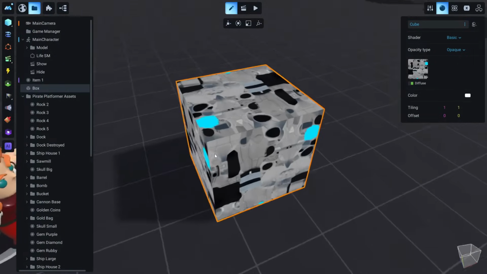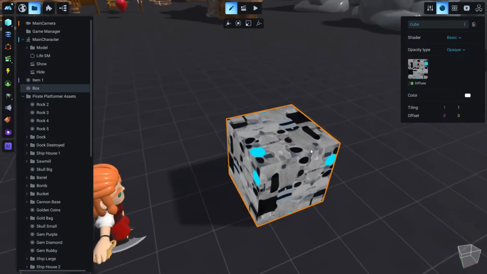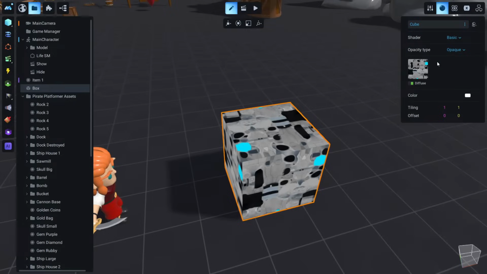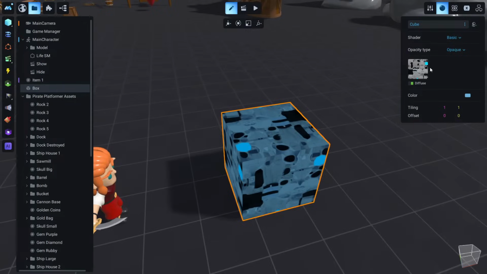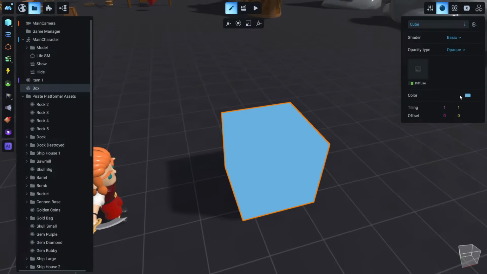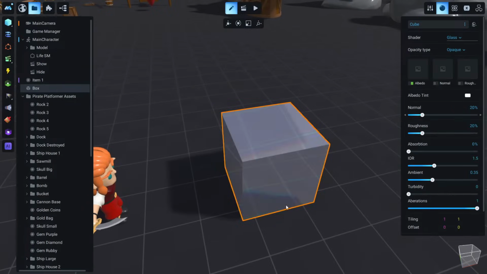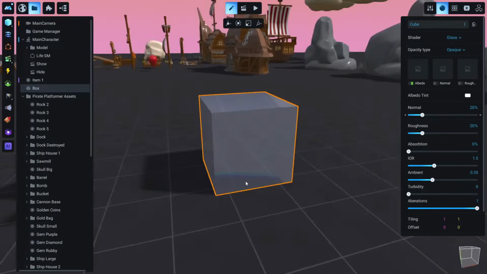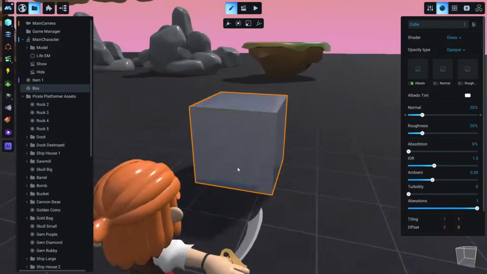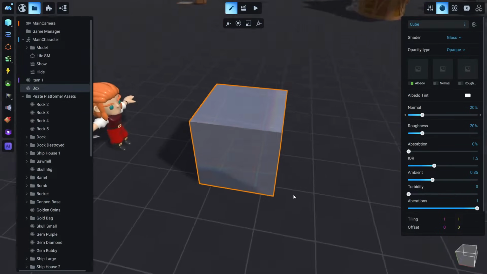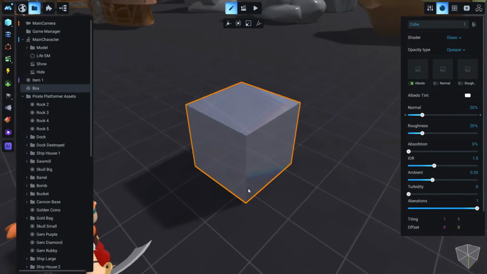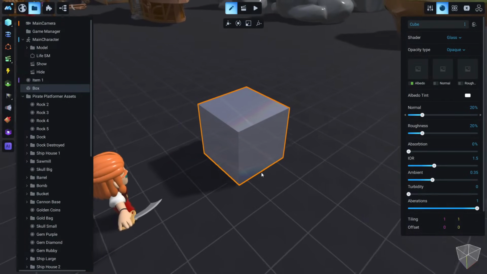You see this is just a simple texture, nothing too special, and of course we can recolor it. Let me delete this for now. Let me make this white. The next material is the glass, and the glass is one of my favorites, and you will see this cube now has this glassy effect.